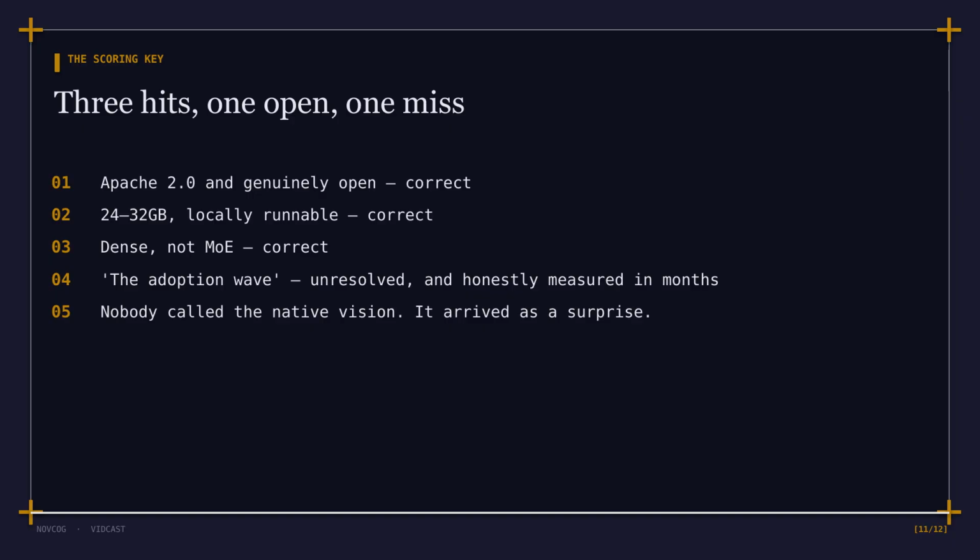Nobody called the native vision. It arrived as a surprise, and it brought the computer use scores with it. The useful lesson isn't that a newsletter was right about a model. It's that the signal was available 11 days before the artifact to anyone reasoning from architecture and hardware constraints instead of press releases.